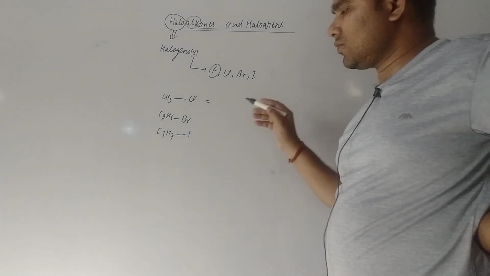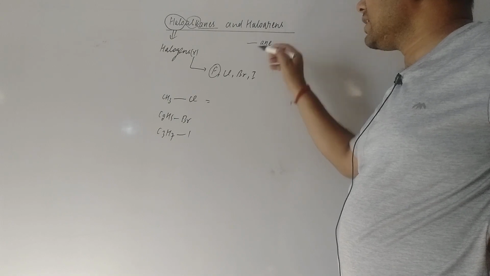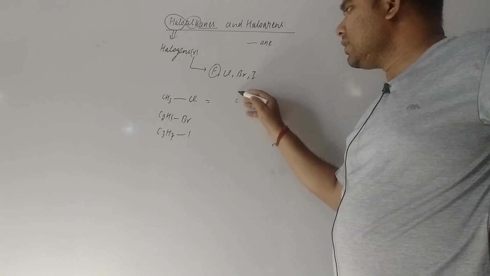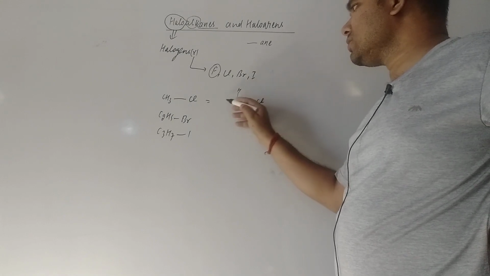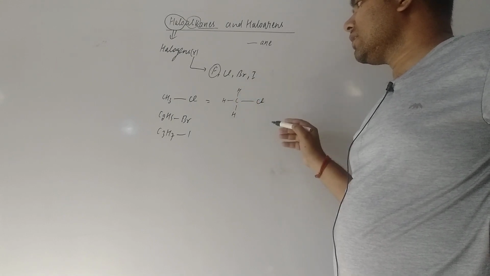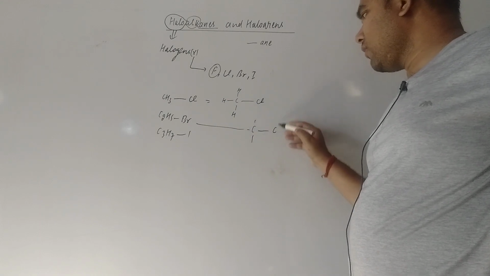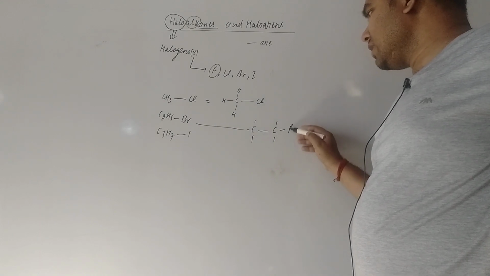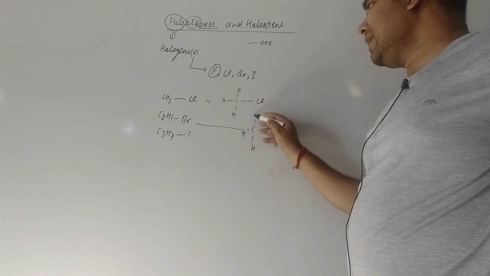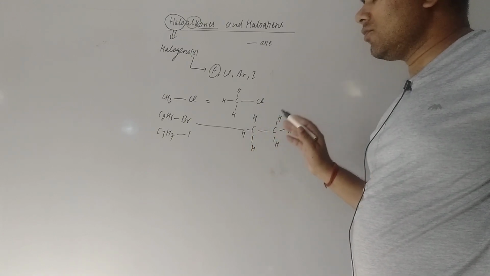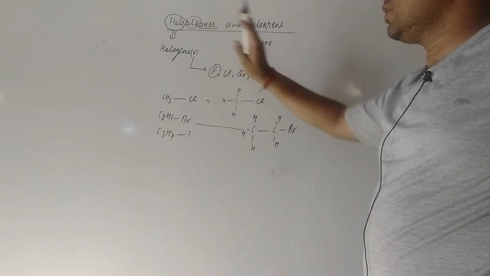Now, wherever a single bond is there, that implies ane. In all these cases you will find everything has single bonds. Here you see, these are all single bonds, and here too, single bonded. So haloalkane: alkane means single bonded hydrocarbon, halo means halogen. This is the definition of haloalkane.